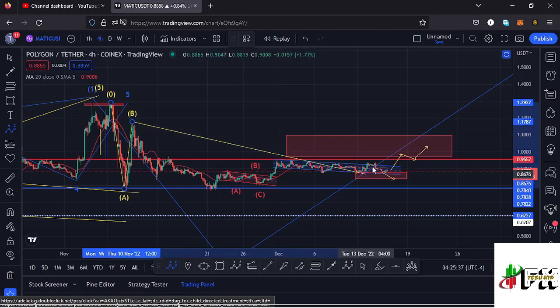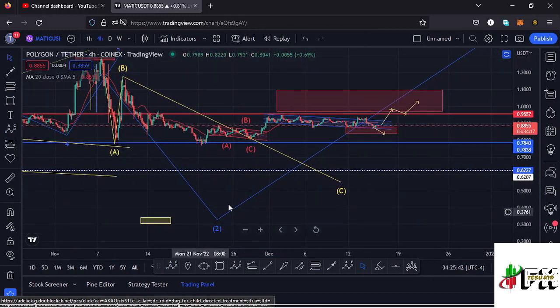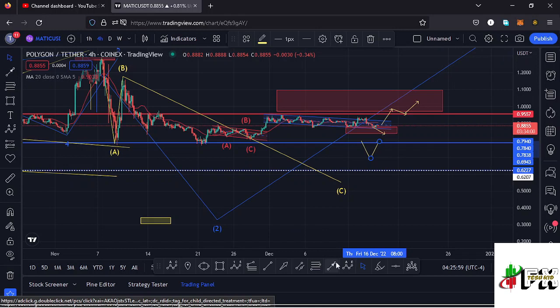Then once we lose the target area, then we can expect this to be a straight sell-off in the formation of that wave C to fully maximize the formation of that wave 2 to the lower side. And for that to happen, we need to lose that target area and also lose the key area of support at around the $0.78 mark. Also see a successful retest once we lose that target area and continue pushing even lower to fully maximize the formation of that wave C.